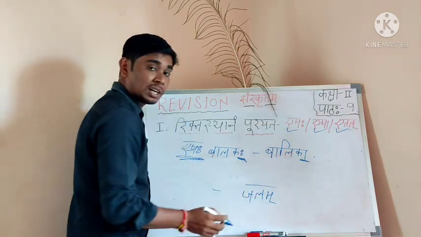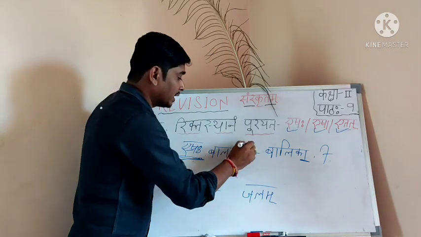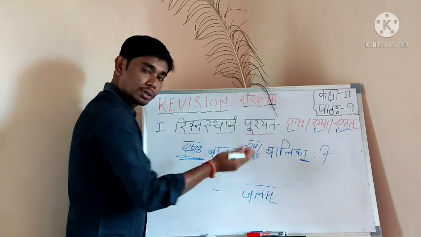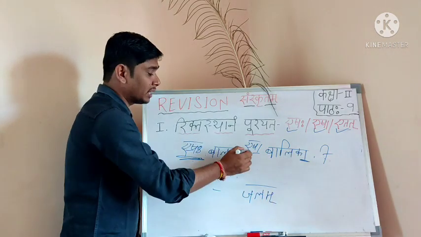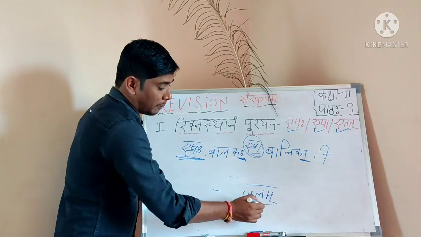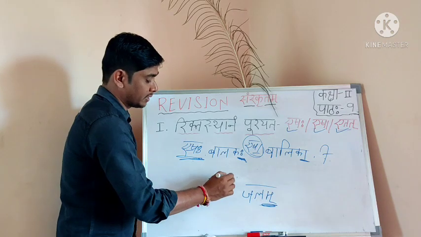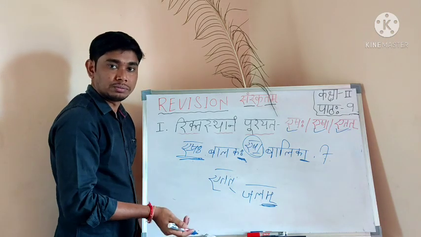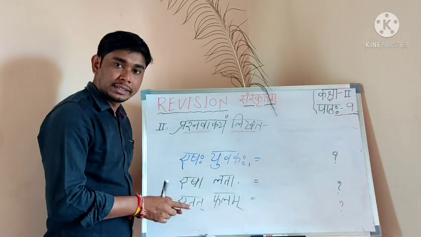A ki matra and e ki matra is there, means you have to write esha. If you keep it in mind, a ki matra and e ki matra is there, means you have to write at the front of the word esha. And mo is there, means at the end of the word mo is there, means you have to write etat. This process also you can use. Is clear? And now one more thing in lesson number 9.